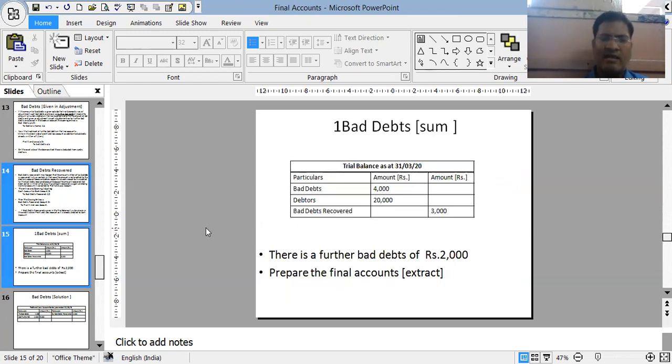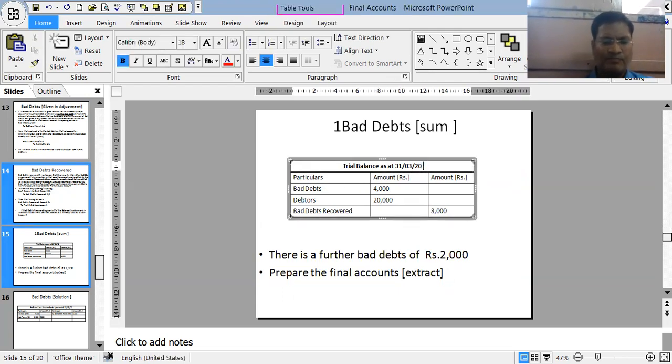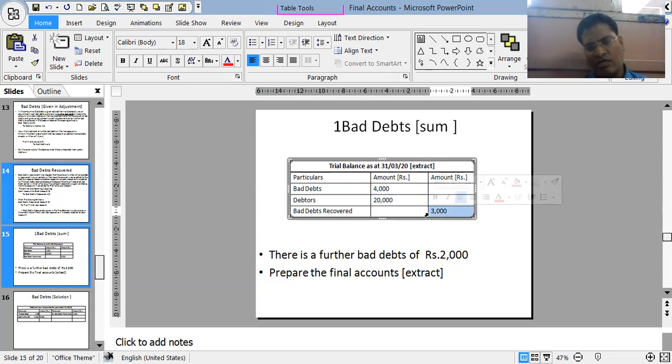Let's understand this entire thing by doing one sum. Suppose this is a sum. An extract of the trial balance is given. It is shown over here: the amount of bad debts which has occurred, 4,000, which is debited. It's a loss. And then there are debtors of 20,000 and bad debts recovered of 3,000. Now let me tell you, the 4,000 has already been deducted from debtors, and bad debts recovered is 3,000. This 3,000 is already debited in the cash account. If the cash account were there, this 3,000 would already be added over there.